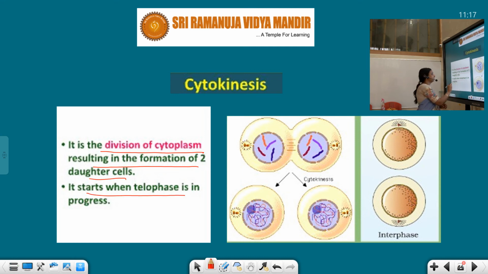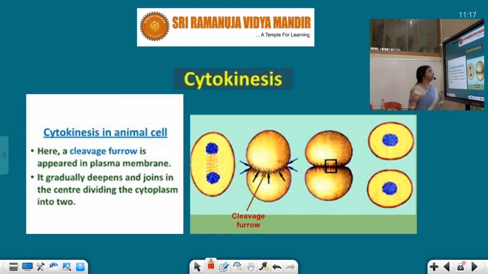It starts when telophase is in progress. Actually in the anaphase stage only, in animal cells we have seen the constriction start, and it separates the cell division. But it is a different type in animal and plant cells. So in animal cell cytokinesis, a cleavage furrow appears. You can see here 2 nuclei are formed by karyokinesis.